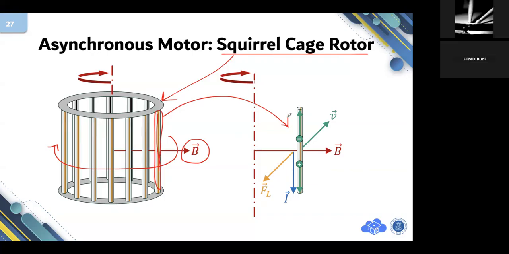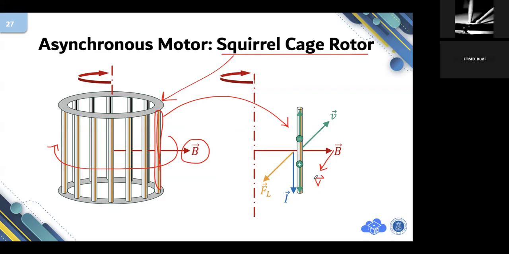Okay. The magnetic field will be moving in this way. It has a certain speed V. Because of the rotating magnetic field, we can consider that this magnetic field is moving there with speed of V. Okay, this is relative motion.